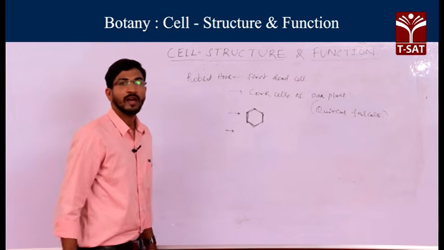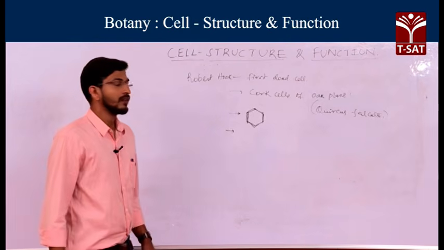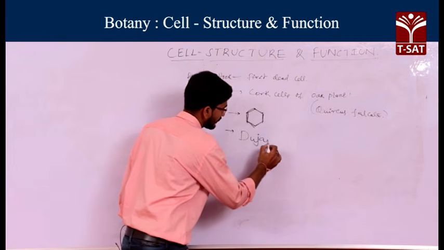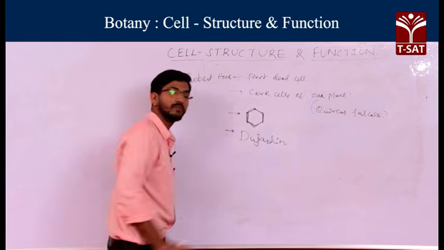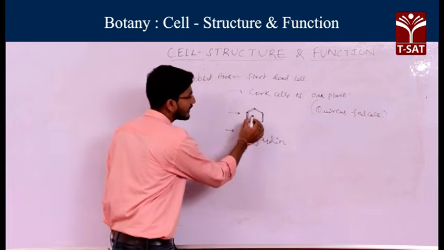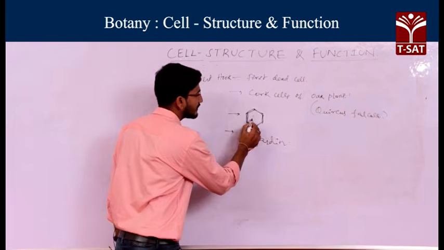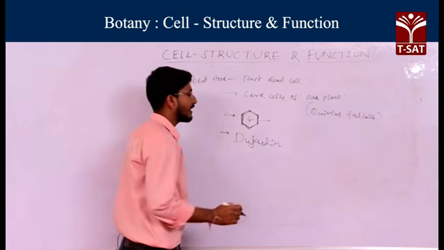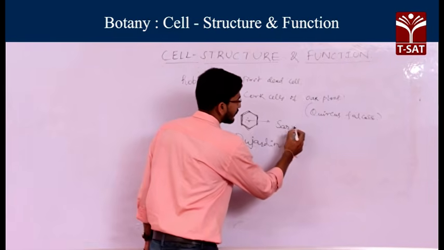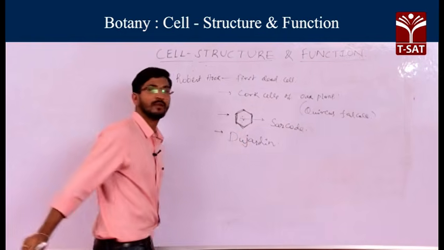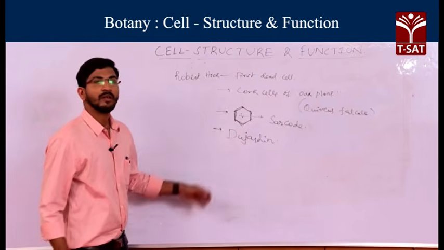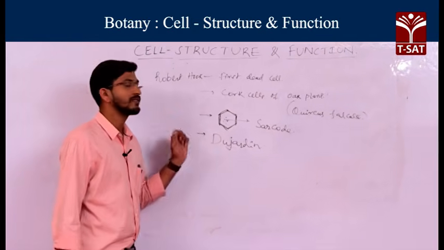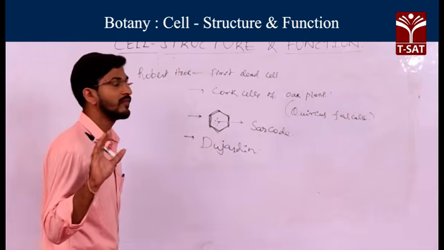Next, another scientist came, Dujardin. He observed a fluid-like substance in the cell, and he named this substance sarcode. So Dujardin discovered a substance in these cells and gave it the name sarcode.